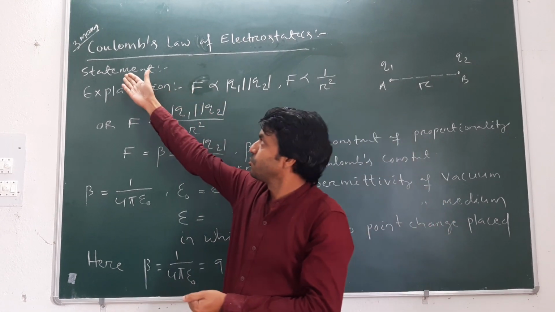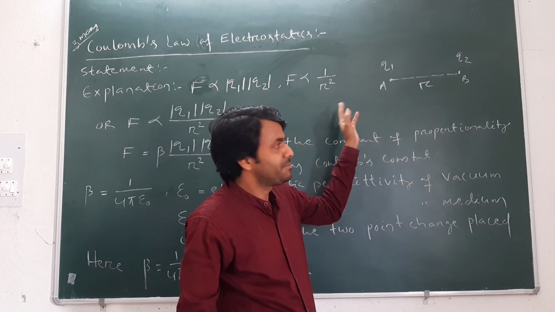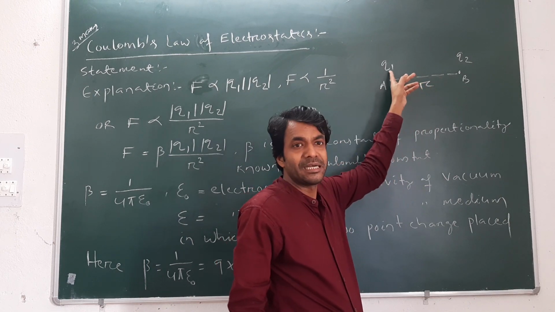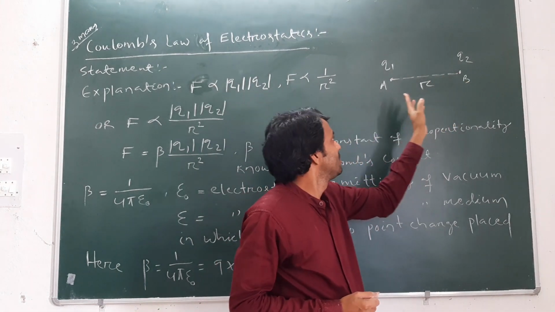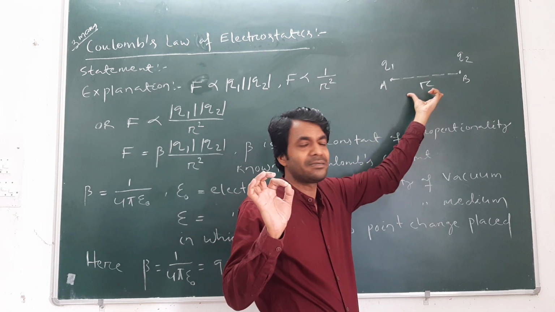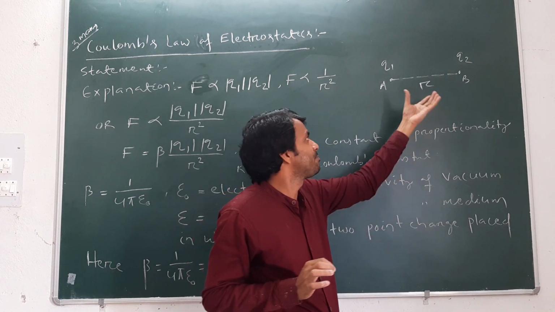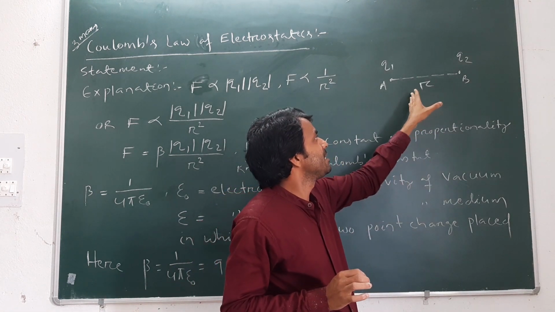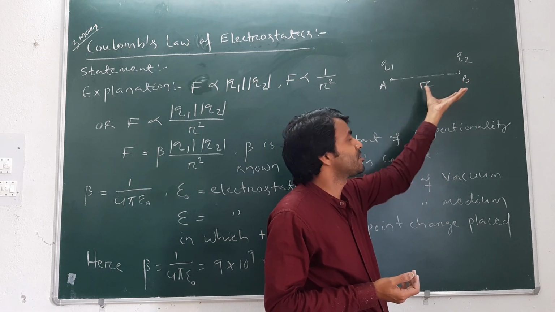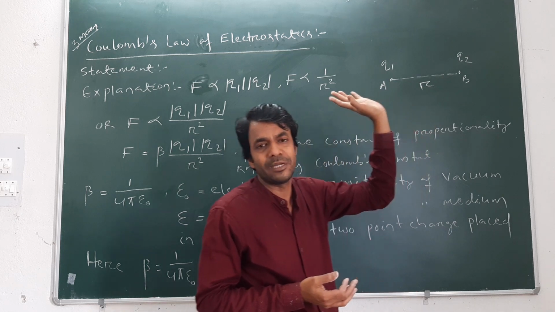First, the statement. What is the statement of Coulomb's law? Coulomb's law states that whenever there are 2 point charges, one is q1, another is q2, separated by a certain distance r, and placed in vacuum or in another medium, then the force of interaction, meaning attraction or repulsion, between the 2 point charges q1 and q2 exists.